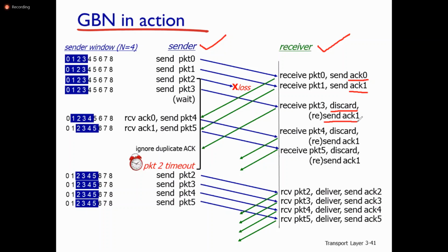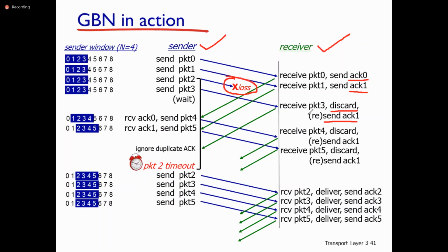Acknowledgement 1 means all the packets up to sequence number 1 were received correctly. That means 0 received correctly and 1 received correctly. So sending 1 means that packet 2 is not received. Only packet numbers up to 1 were received correctly. That means packet 2 is lost here.